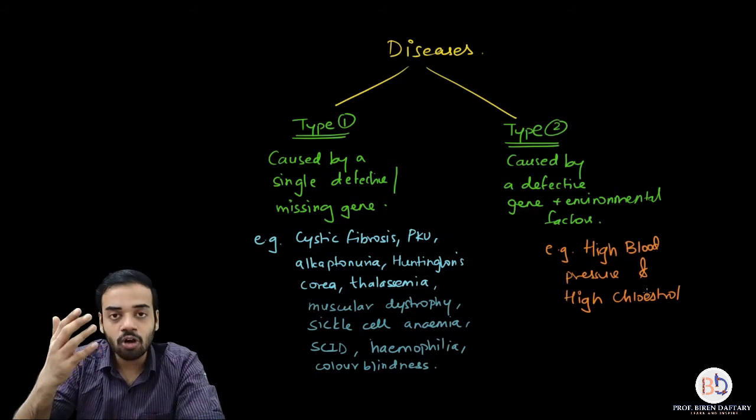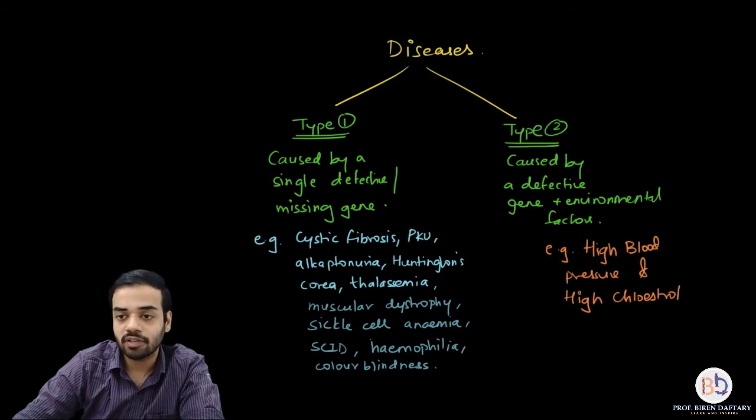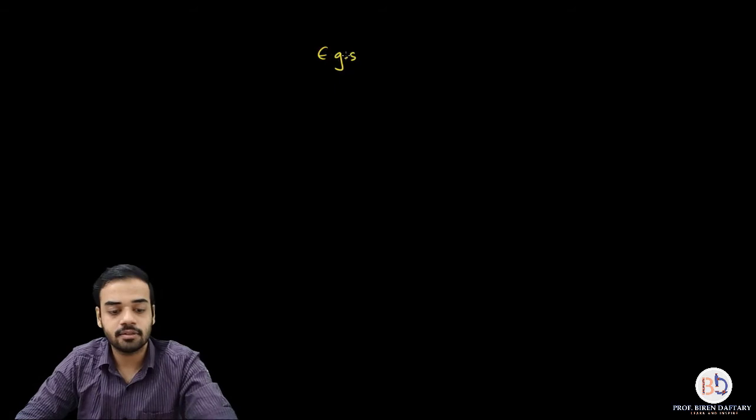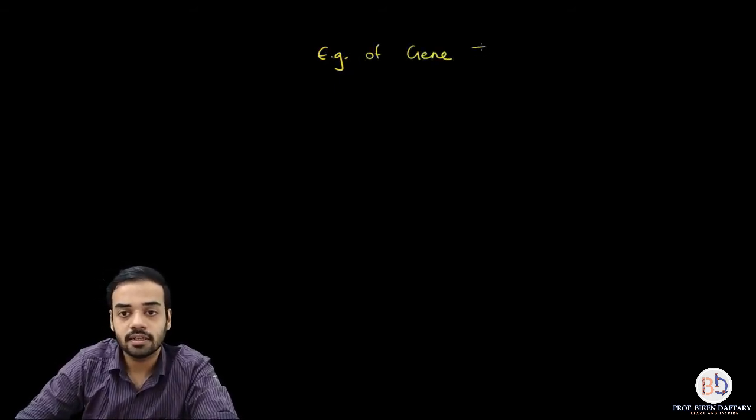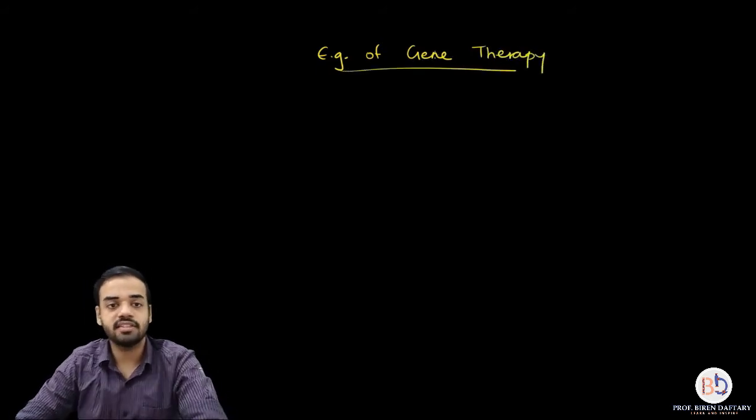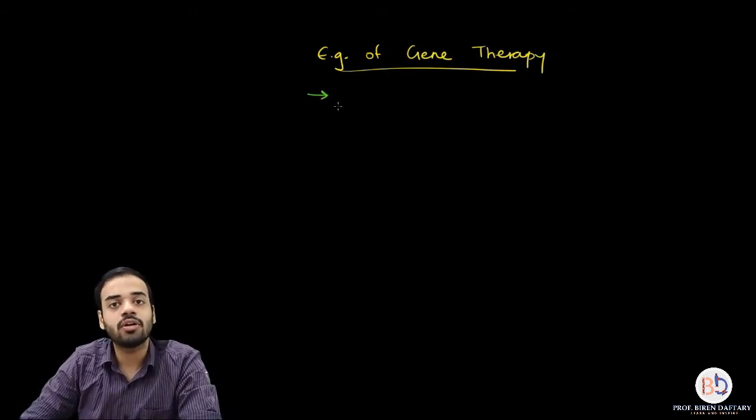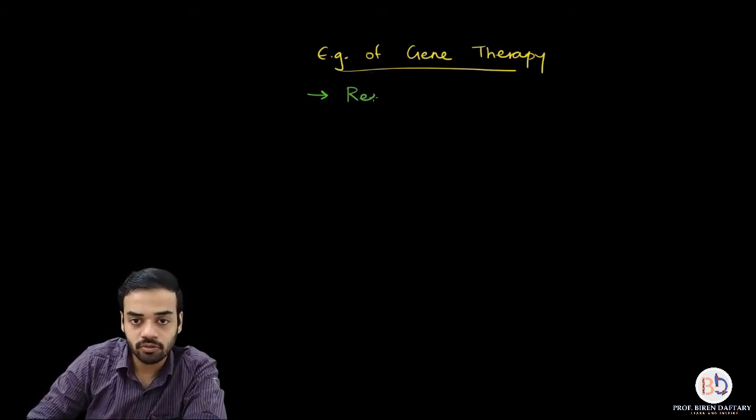Now, how can we use gene therapy? In which ways can we use gene therapy? So I will write down certain examples where gene therapy can be used. So let me write down the heading: examples of gene therapy. So the first example of gene therapy is basically for replacing or inserting a defective or a missing gene. So I'm going to write it down over here.